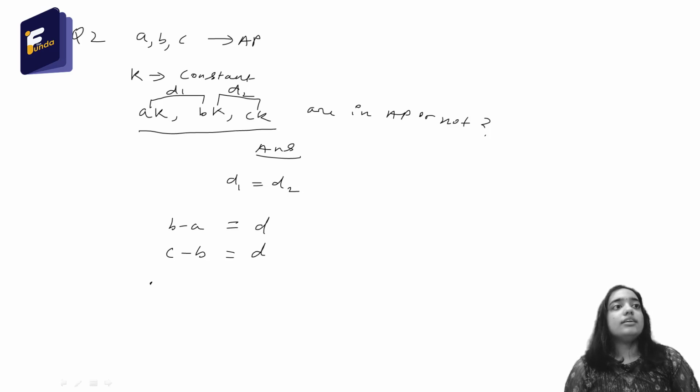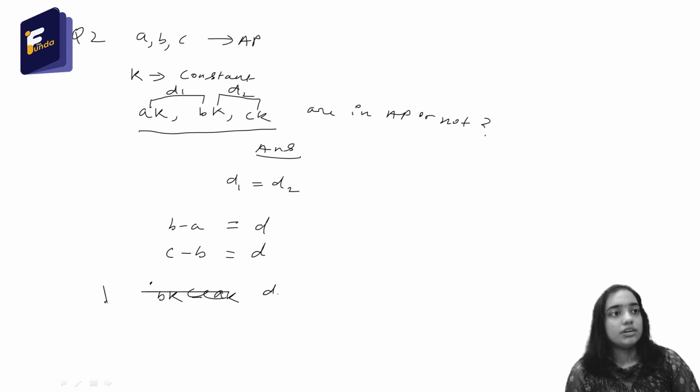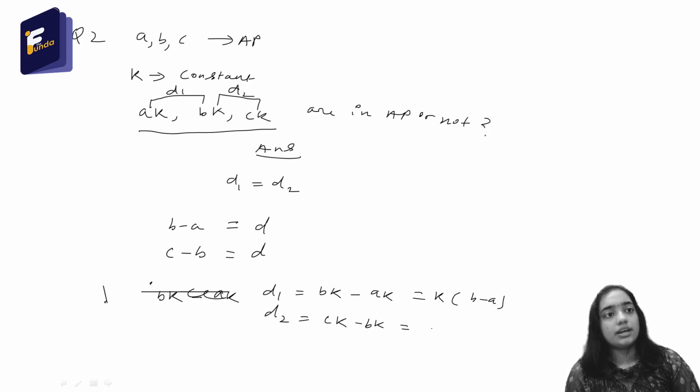So now we will find the difference of two consecutive terms of our new sequence. We don't know if it is AP or not. So the new difference will be BK minus AK. Okay, so this is D1. D1 equals BK minus AK. D2 equals the difference CK minus BK. So if I take K common, D1 will be equal to K times (B minus A), and here if I take K common, D2 will be K times (C minus B).